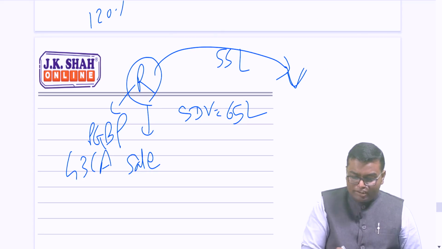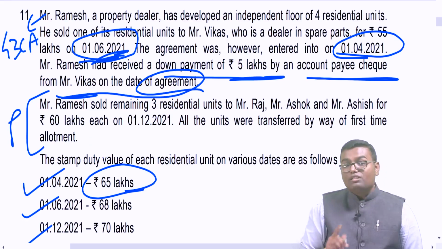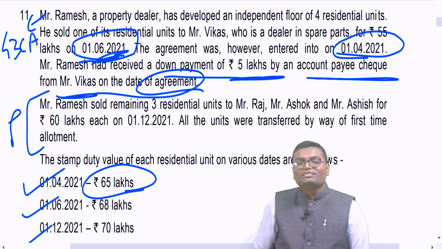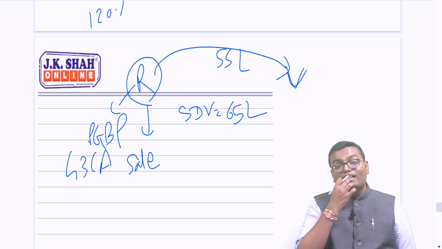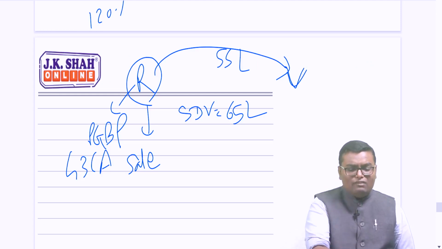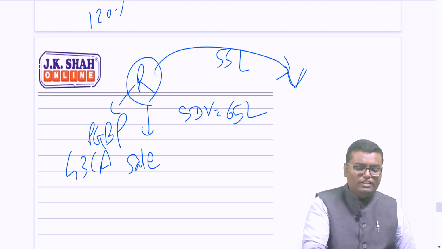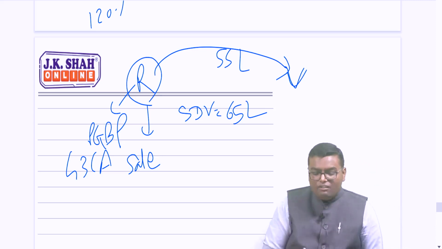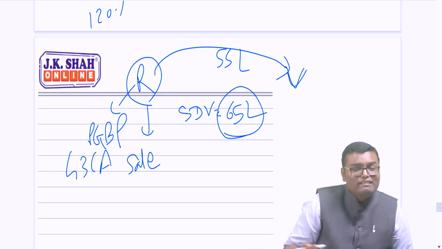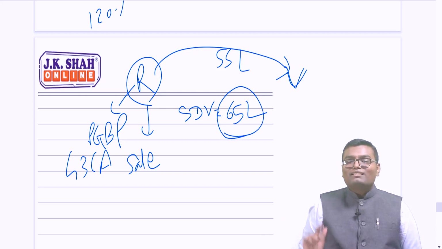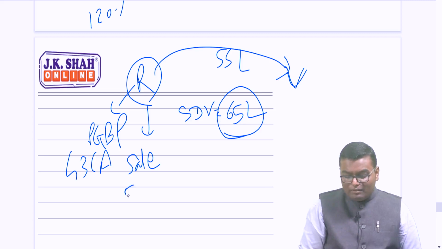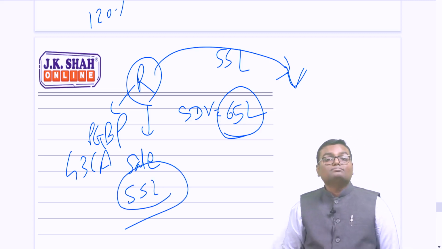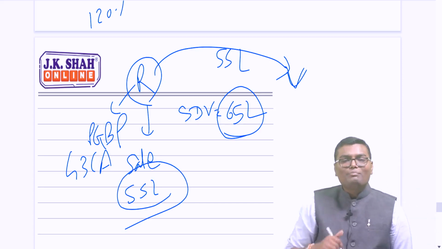Let me tell you, the registration has been done on 1st June 21, that is up to 30th June 21. So can I say over here, we will not apply the rule of 110%, we will apply the rule of 120%. Let us check what is 120% of actual value. 55 lakh into 120% will become 66 lakh. Is my stamp duty value more than 66 lakh? No. So over here, I have to ignore the stamp duty value, and the actual value of 55 lakh will become the sale value for Mr. Ramesh, because 120% is to be compared.